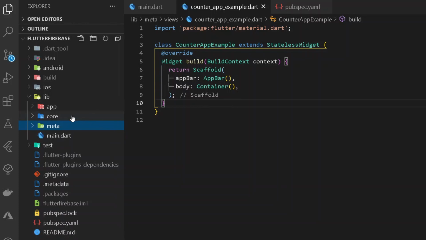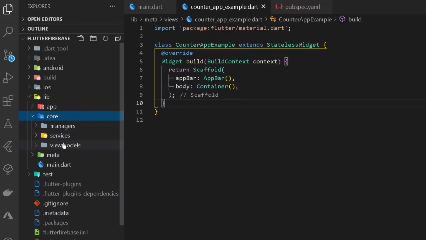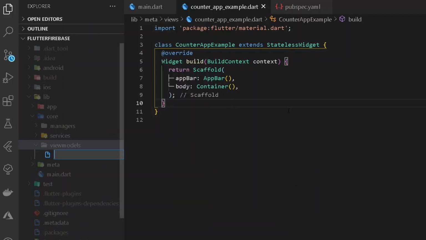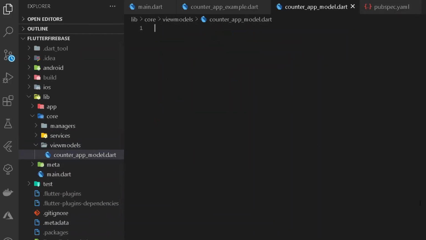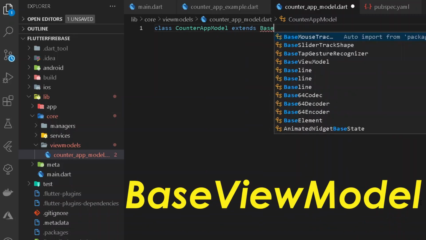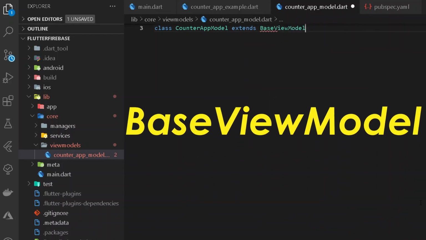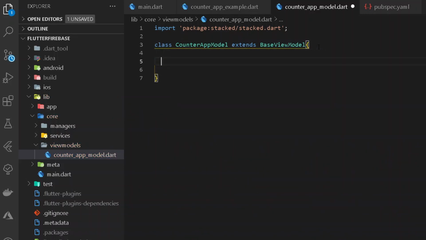For having a view model, we can go under our core, under our view models, and create a new view model. Under this model, first of all let's have a new class. The following class shall be extending BaseViewModel. Now the following BaseViewModel shall be auto imported from the stacked package. After having the following extension, we can come down here.